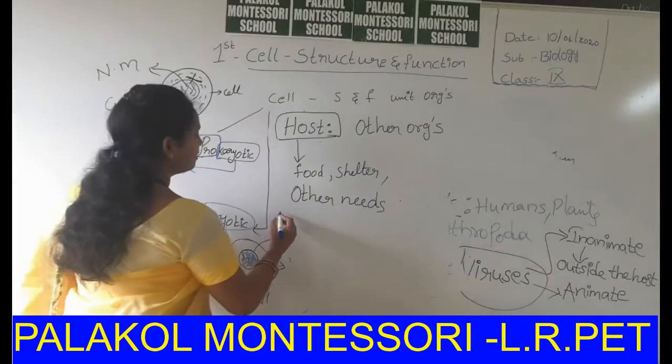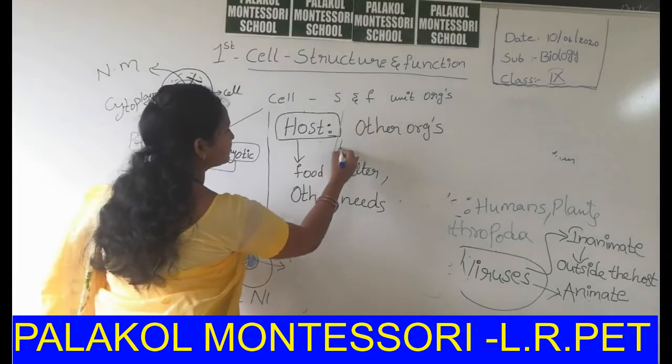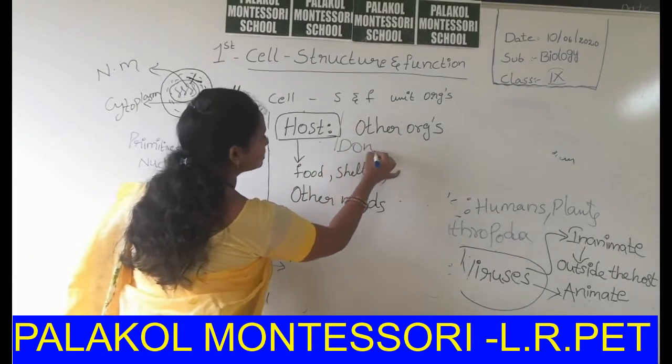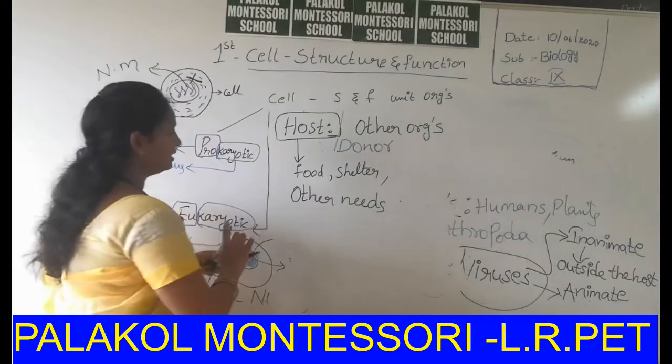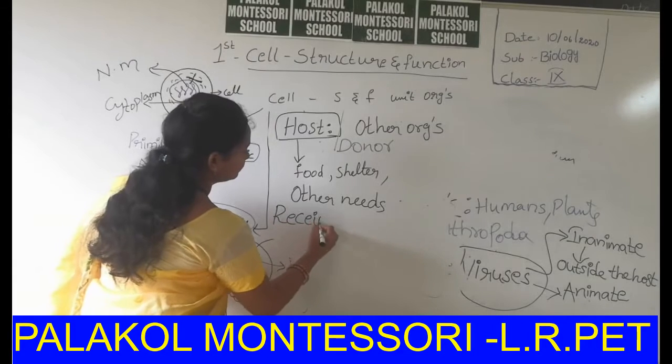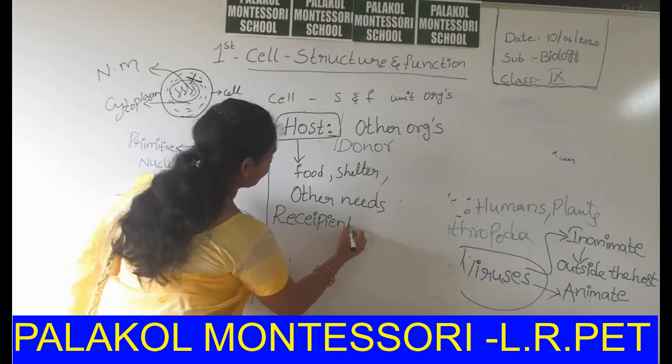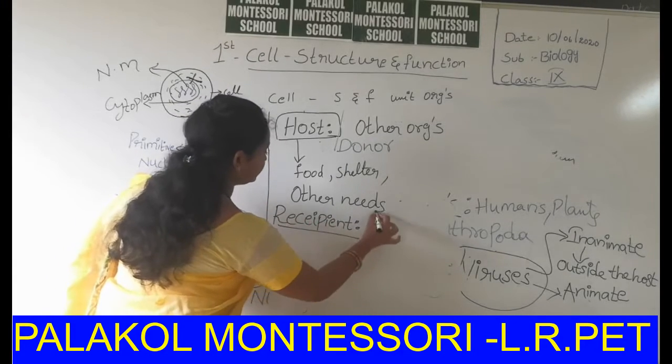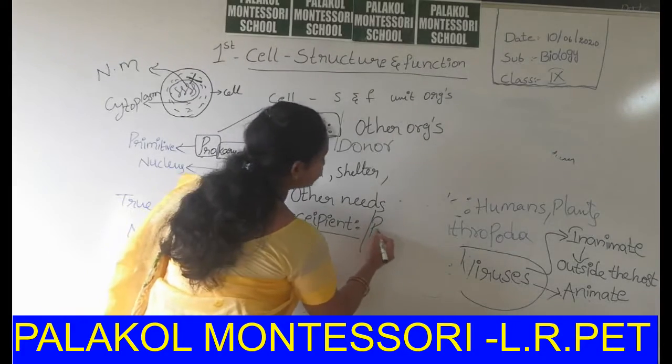Next thing, host is also called donor. Next, recipient or parasite.